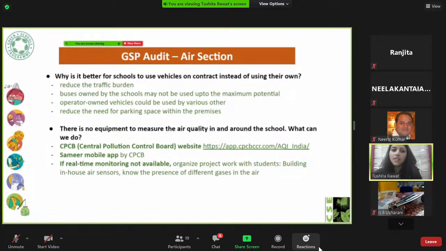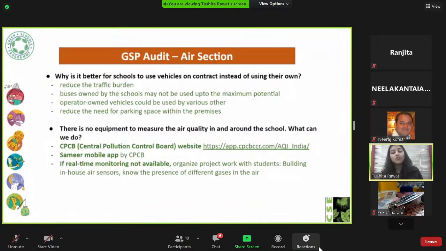Then, why is it better for schools to use vehicles on contract? If you use vehicles on contract instead of using your own, you are actually adding to sustainability, because if you have your own vehicle, it will be used for some hours when students travel. For the rest of the day, it will just be standing there, taking parking space, and the vehicle will not be used to the maximum.